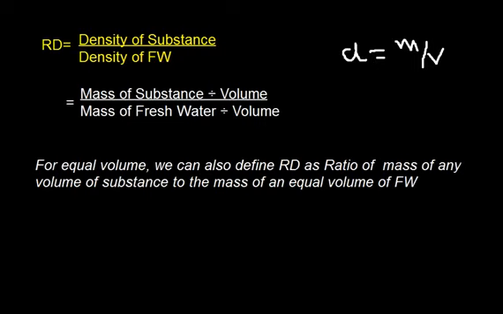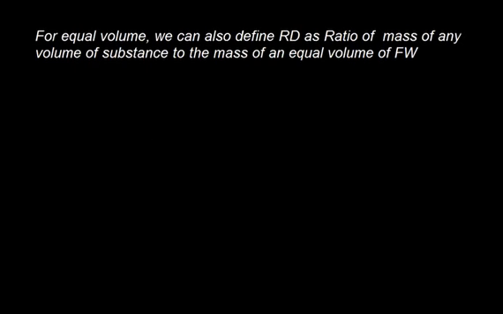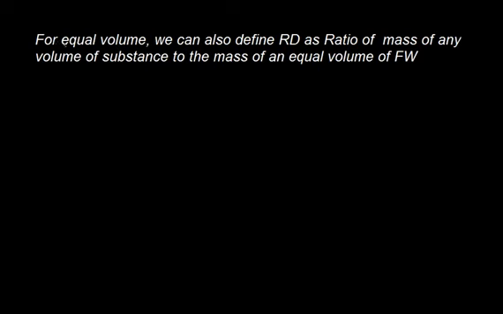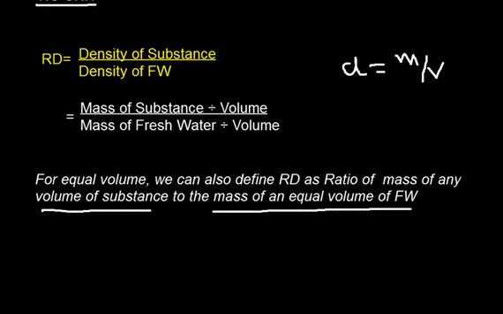So we can say that for equal volume we can define RD as the ratio of the mass of any volume of substance to the mass of an equal volume of fresh water. In this equation, if I keep the volume equal, it will cancel out because I am dividing volume by volume.